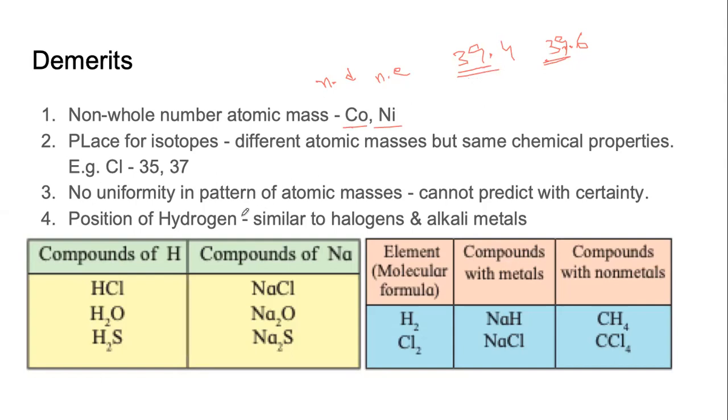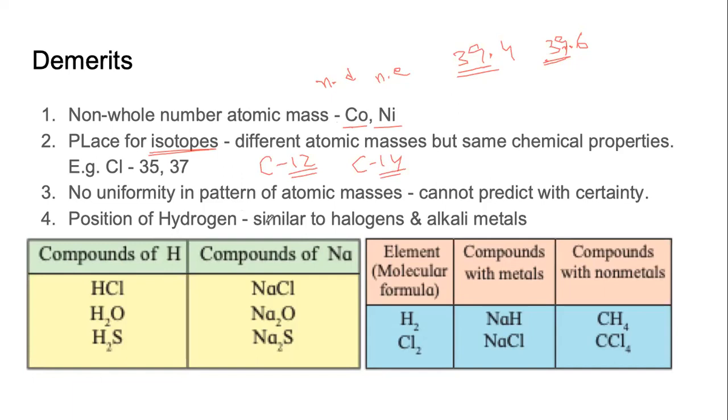Second problem, again related to isotopes. In the last class, we remembered carbon 12 and carbon 14. So shall we take atomic mass as 12 or shall we take atomic mass as 14? If we take it as 12, we will find a place for it. If we take it as 14, we will find another place for it.